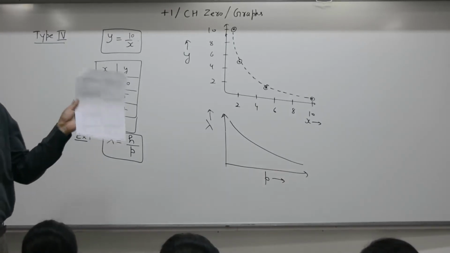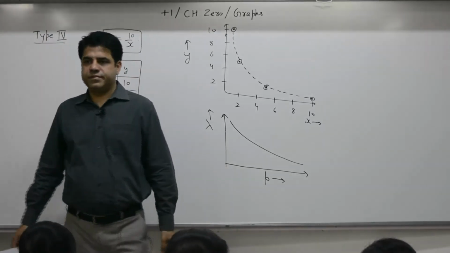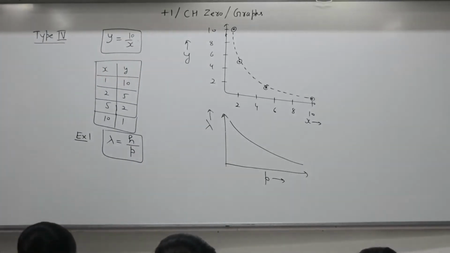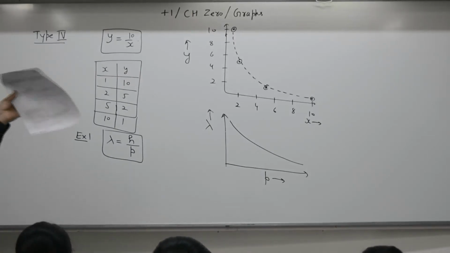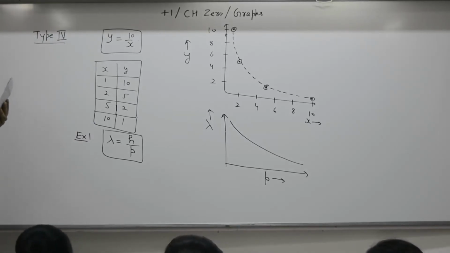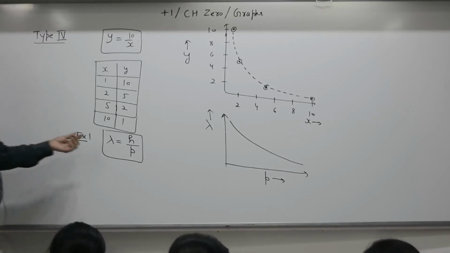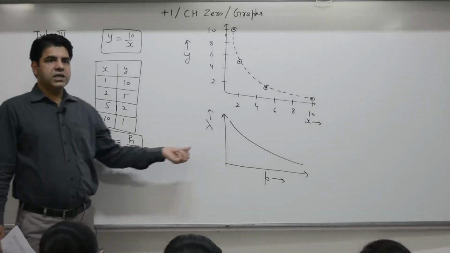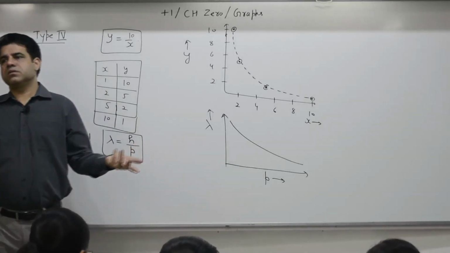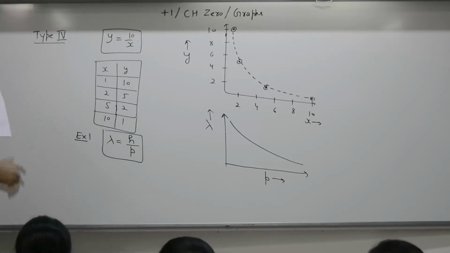Question number 41, lambda p graph. It is from the AIPMT Sunday paper. The question is, which of the following figures represents the variation of particle momentum and de Broglie wavelength? The formula is lambda is equal to h by p. As p increases, lambda decreases. The graph is given as the second choice.